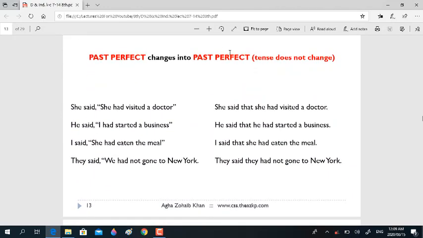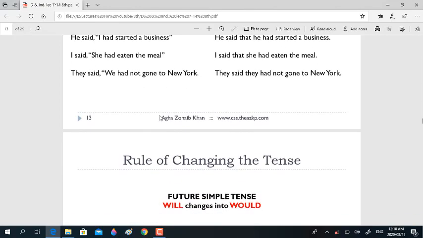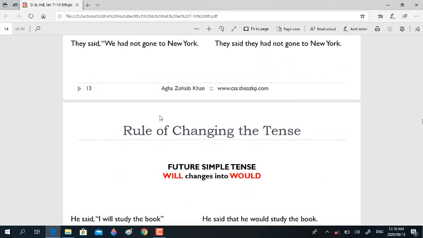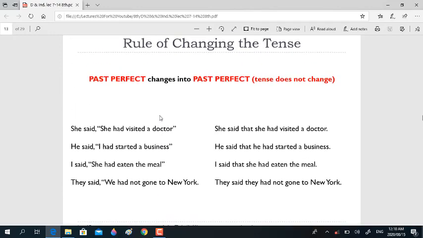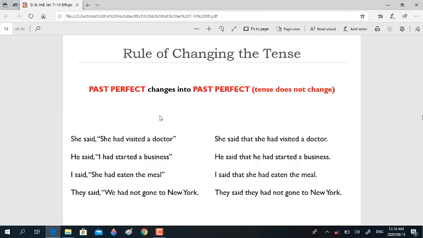And if you have past perfect tense, then there will be no change. Just keep the tense intact. Like, she said, "She had visited a doctor." He said that she had visited a doctor. Past perfect continuous tense will also take no changes.